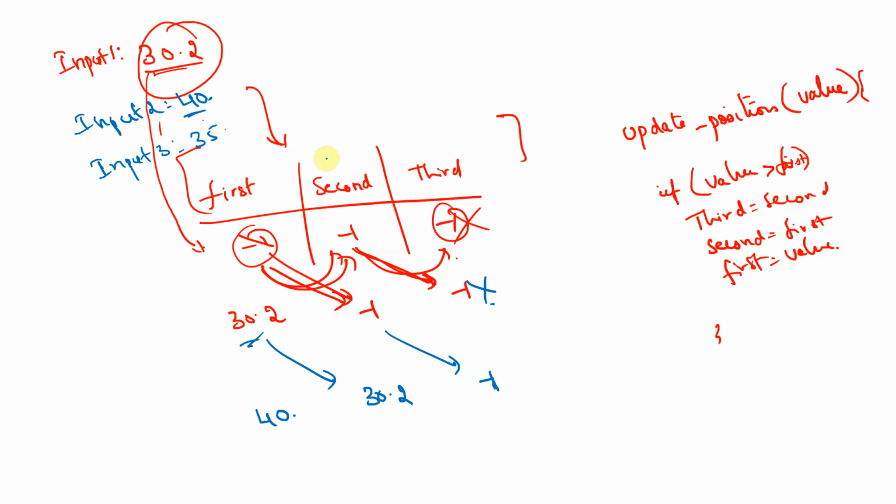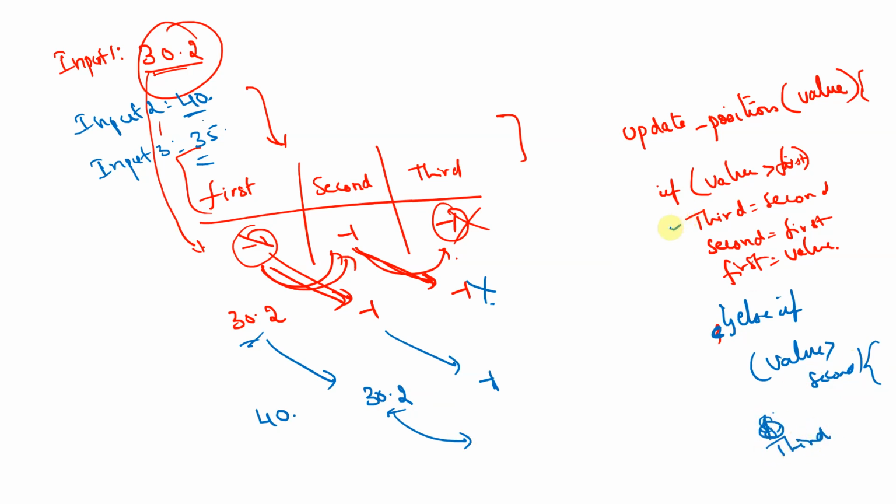Let's say the third input is 35. What should I do? Is the value greater than first? No, 35 is not greater than first. So we will not end here, right? There will be an else if this value is greater than second. Maybe it's not worthy of becoming the top, but maybe it can become second. Yes, it can indeed. So if the value is greater than second, what I'll do is simply replace the third with the second.